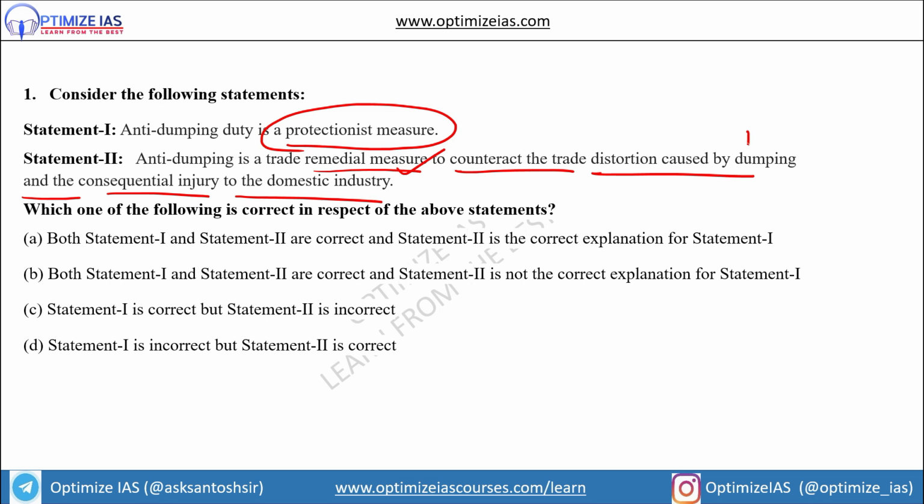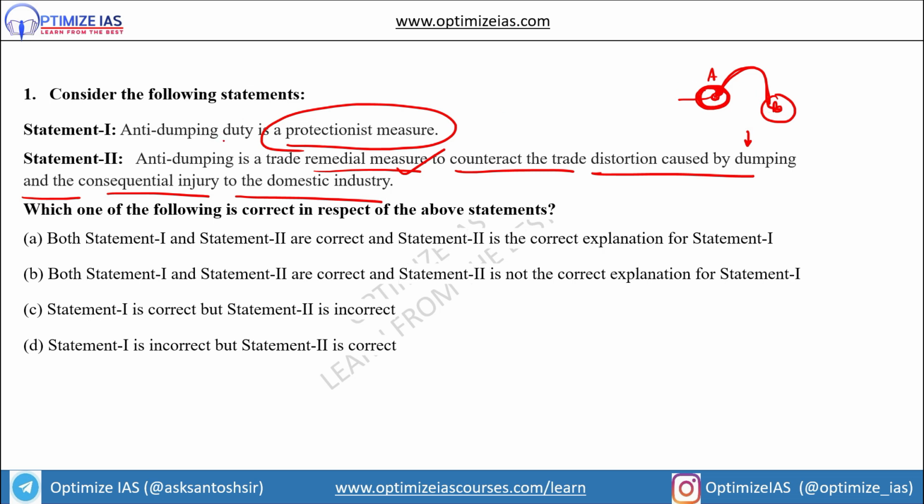What is called dumping, guys? Dumping is when one country A starts dumping goods in country B at a price which is lower than the normal price which is basically sold in this country. Okay, so they are producing goods in this country and they are selling at a very low cost in this country because they are subsidized maybe in this country. That is the reason, guys.